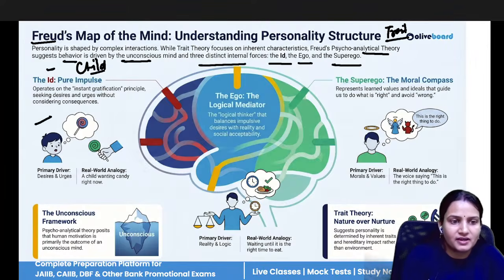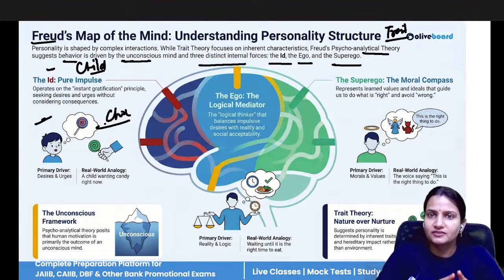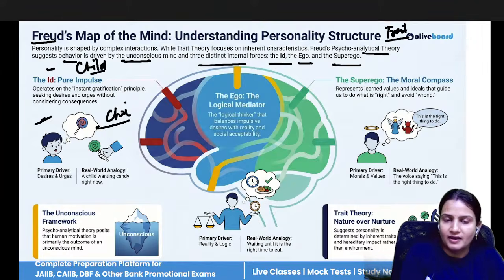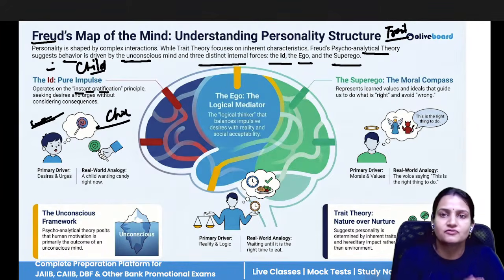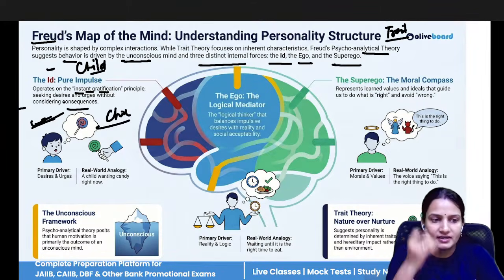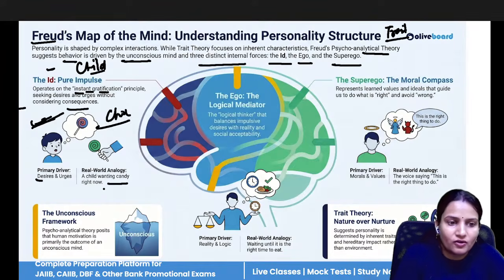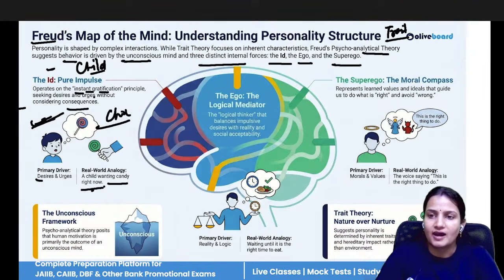Suppose, for example, the chocolate example. This child is saying, I want to have chocolate. You know that eating too much chocolate is not good for health. But still, this child is stubborn and says, no, I need this chocolate right now. So this child needs to fulfill his or her instant gratification principle. Instant gratification means instant fulfillment of his desires and urges, without thinking what the consequences would be later. So that is desire and urge. A child wants candy right now. This is the ID.